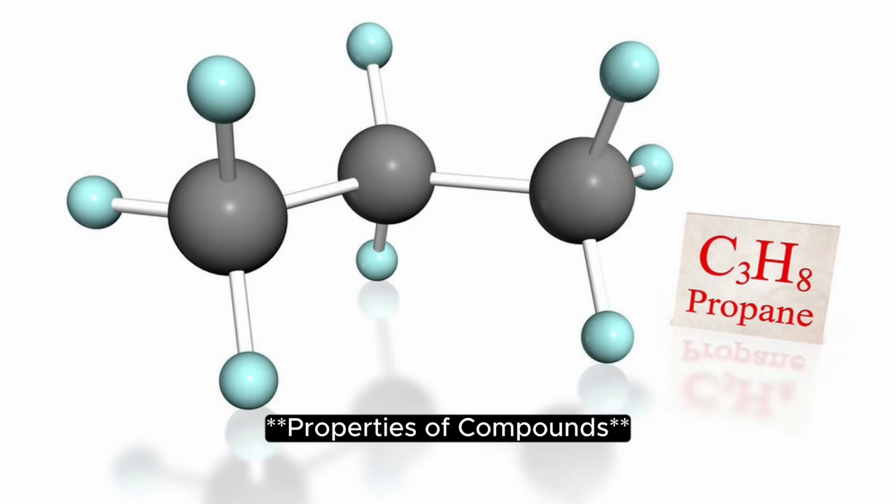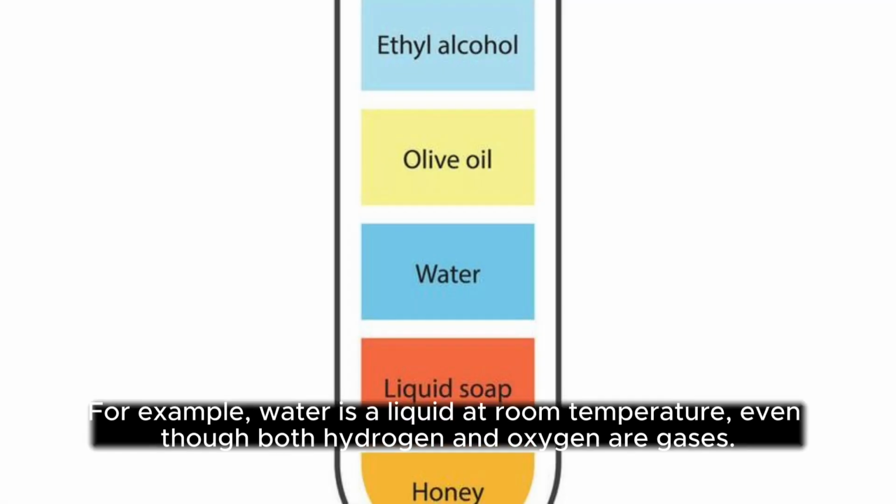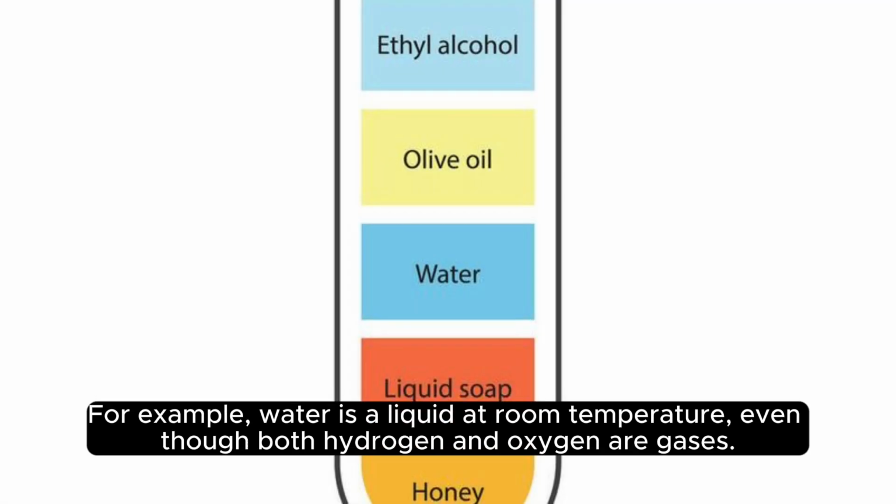Properties of compounds. Compounds have their own unique set of properties, different from the elements that form them. For example, water is a liquid at room temperature, even though both hydrogen and oxygen are gases.